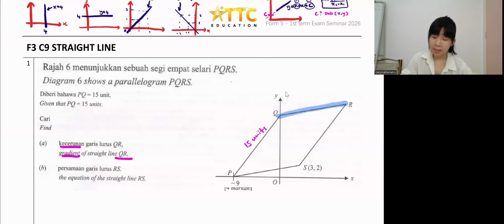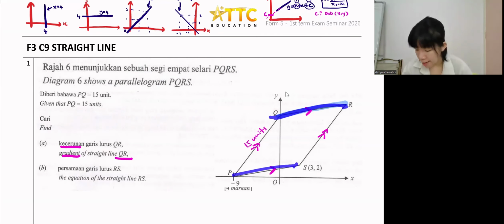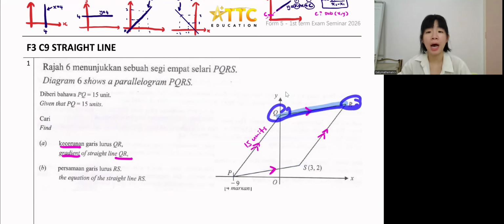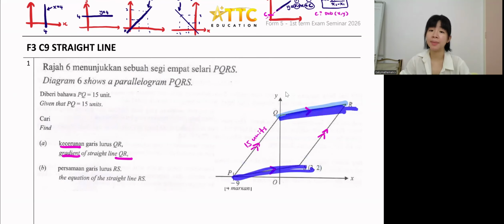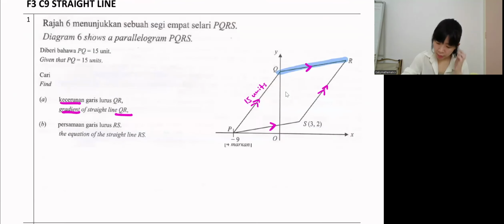But there's another method. They say it is a parallelogram, segi empat selari, which means these two opposite sides are parallel. When they are parallel, the gradient is the same, kecerunan the same. Since we don't have the coordinates of QR, fine, we have the coordinates of PS. So if you can use PS to find the gradient, it will be the same as QR also. P is the coordinate negative 9, 0.